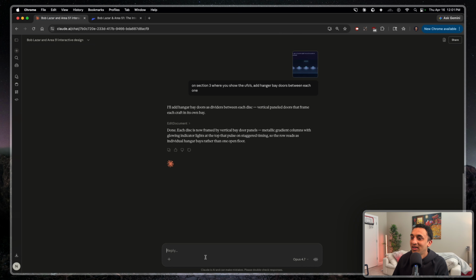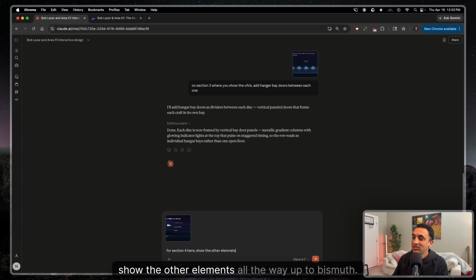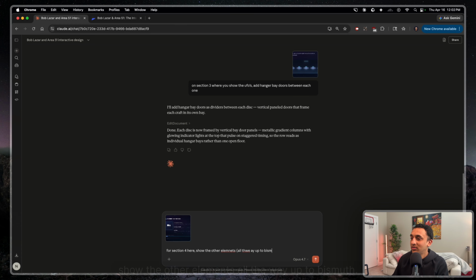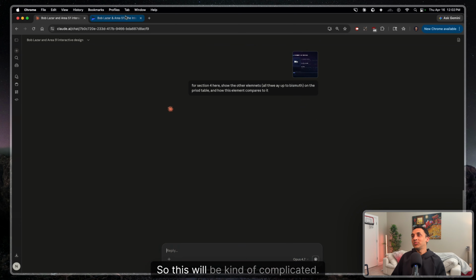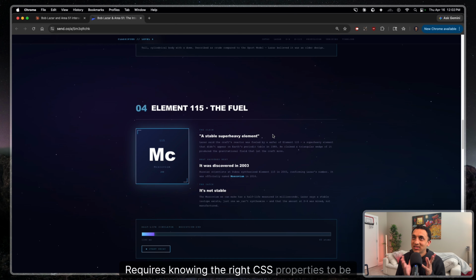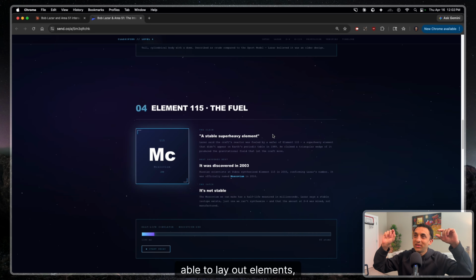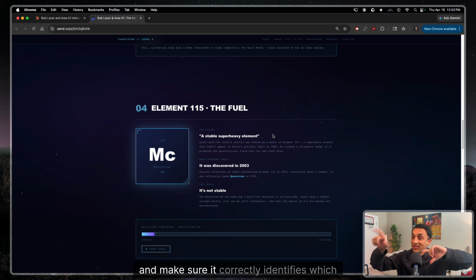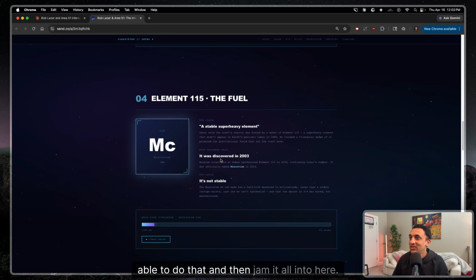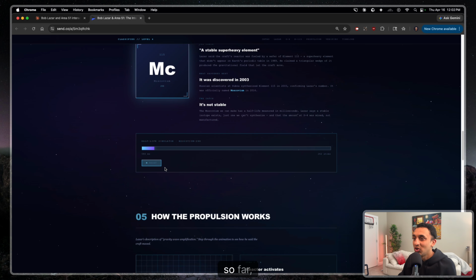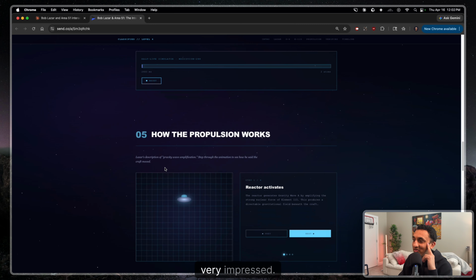Let's say for section 4 here, show the other elements all the way up to bismuth. Sorry, I can't spell. On the periodic table and how this element compares to it. So this will be kind of complicated. It requires knowing the right CSS properties to be able to lay out elements, make sure that works right on mobile, make sure it correctly identifies which elements to show in the first place. It's going to have to rely on some knowledge to be able to do that, and then jam it all into here. But so far, I got to say, I am very, very impressed.